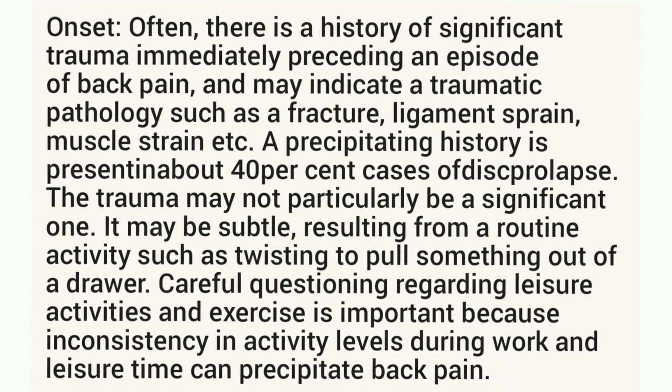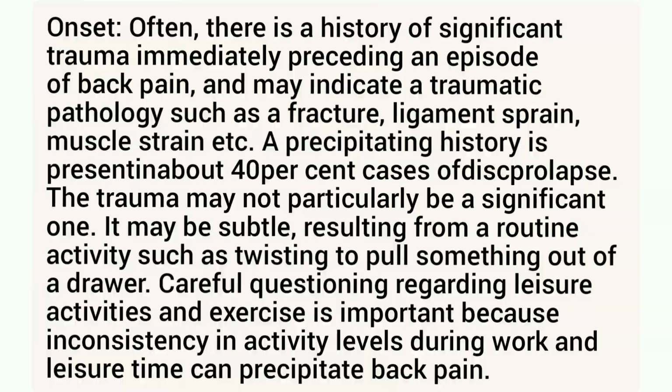Onset: often, there is a history of significant trauma immediately preceding an episode of back pain and may indicate a traumatic pathology such as a fracture, ligament sprain, muscle strain etc. A precipitating history is present in about 40% of cases of disc prolapse. The trauma may not be a significant one. It may be subtle, resulting from a routine activity such as twisting to pull something out of a drawer. Careful questioning regarding leisure activities and exercise is important because inconsistency in activity levels during work and leisure time can precipitate back pain.